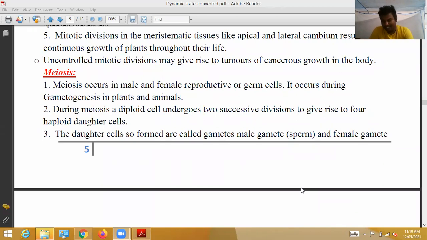Next, meiosis. See here, meiosis divisions.